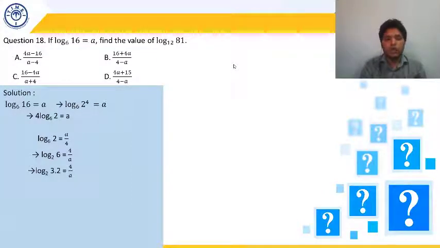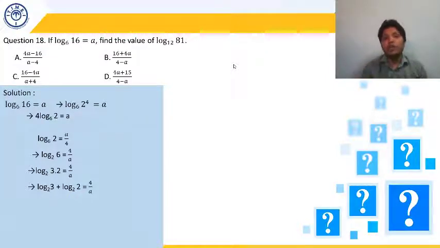And 6 can be written as 3 into 2 also. So log base 2 of 3 into 2 is equal to 4 upon a. We know one of the properties of log, that log of a into b is equal to log a plus log b. Similarly, log base 2 of 3 into 2 will become log base 2 of 3 plus log base 2 of 2. This is the property of log: multiplication converted into addition. Log ab is log a plus log b. And we know one more property of log.